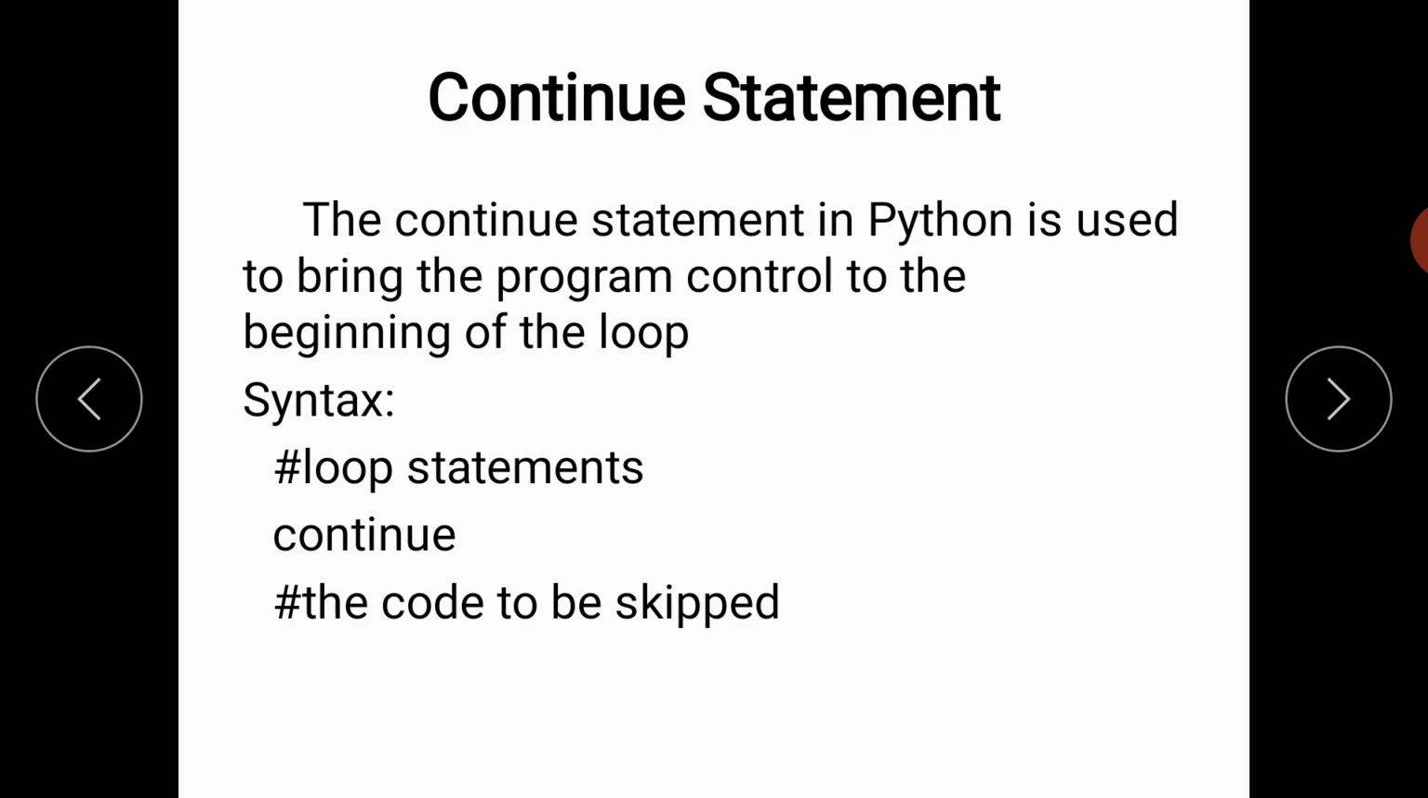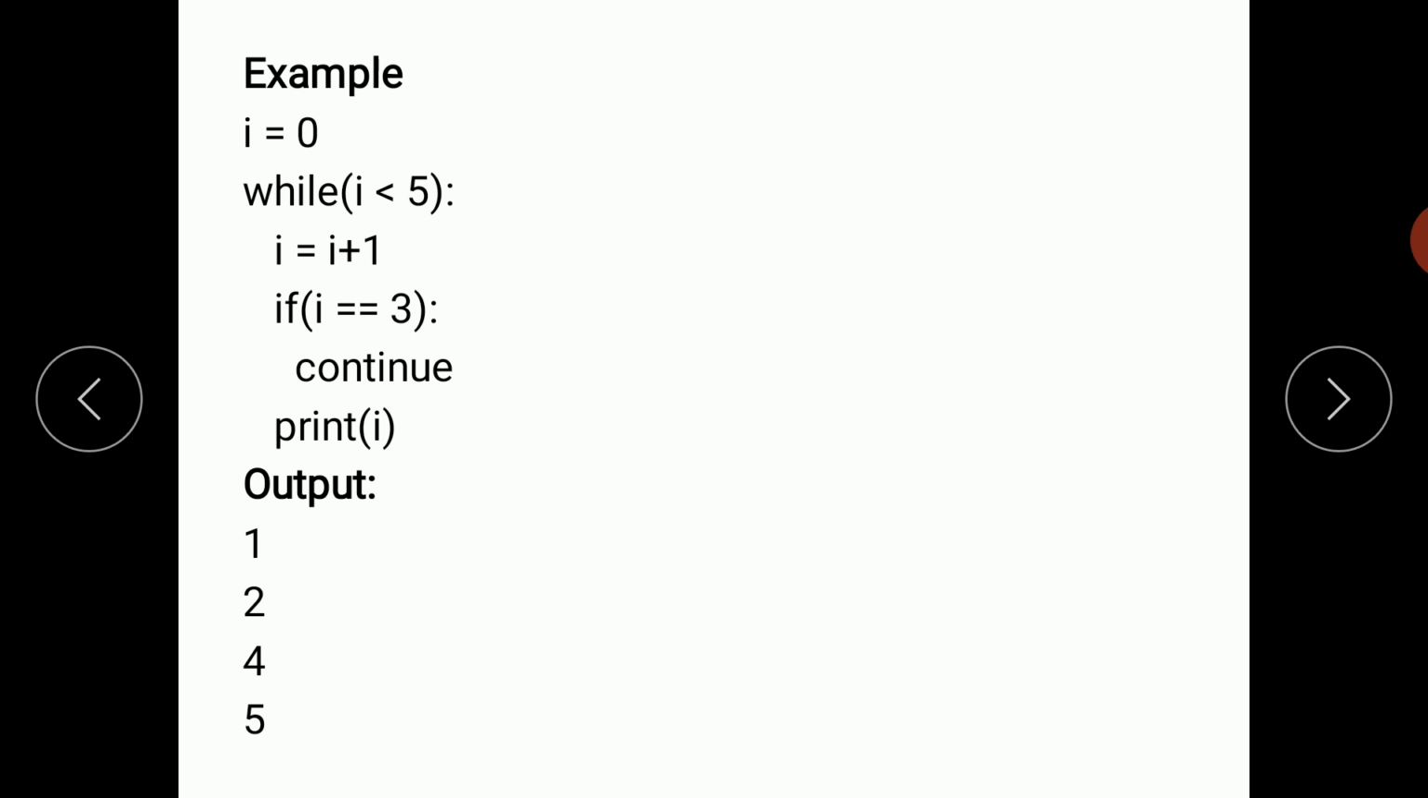The syntax of the continue statement is: loop statement, then continue, then the code to be skipped. Next example of the continue statement: declare one variable I is equal to 0, then a while loop is used: while I is less than 5, colon, then I is equal to I plus 1 increment, then if I is exactly equal to 3, colon, then continue, print of I. Output: